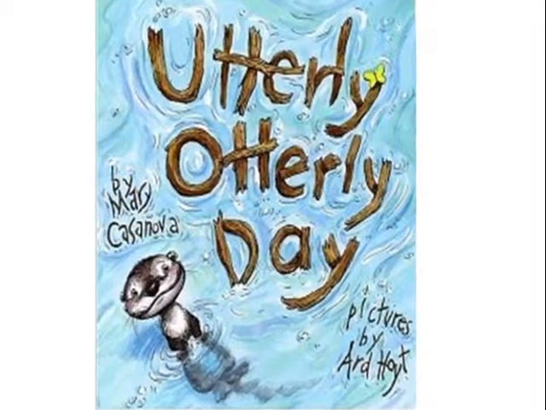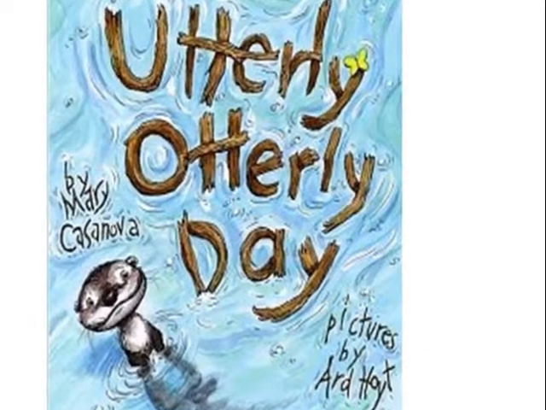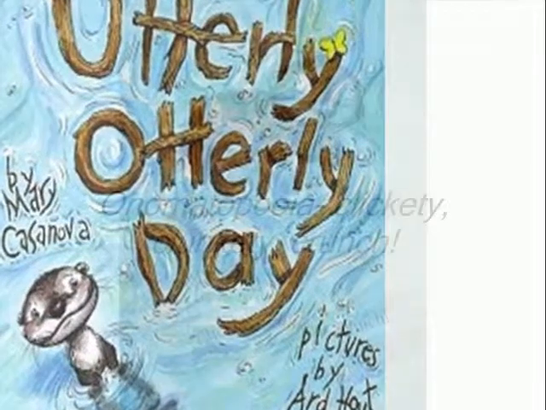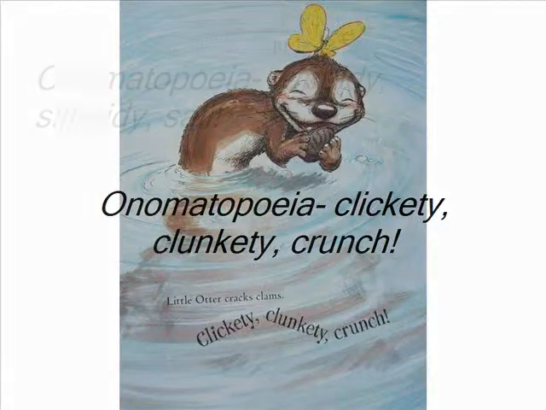We will be reading the story, The Utterly Otterly Day, by Mary Casanova. While we are reading, we will be looking for onomatopoeias. Little Otter begins his adventure by himself by cracking clams. Clickety-clunkety crunch. These are all examples of onomatopoeia.